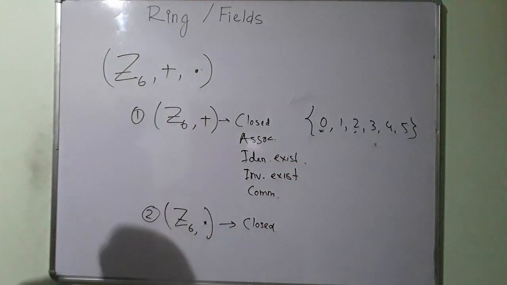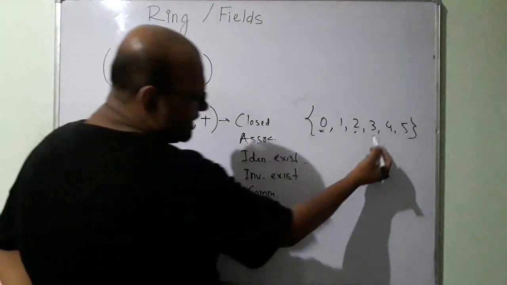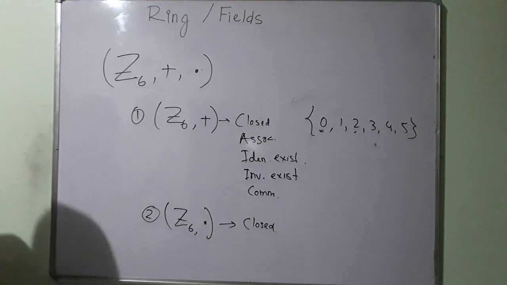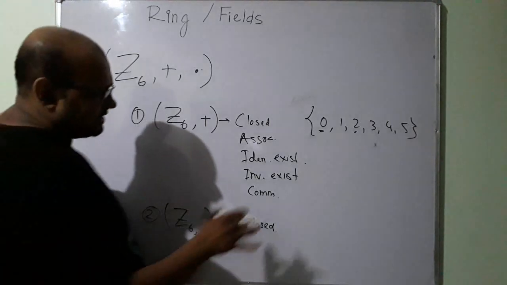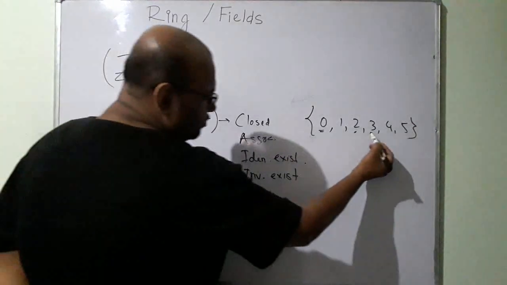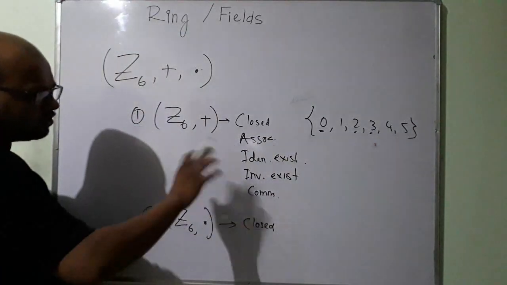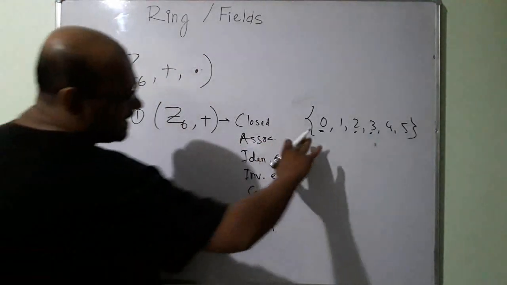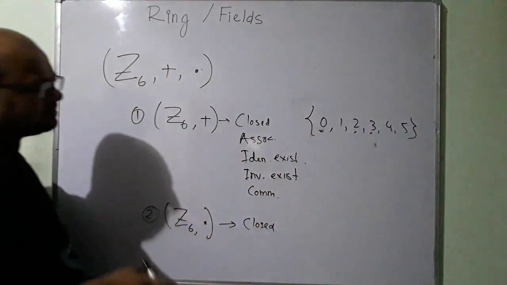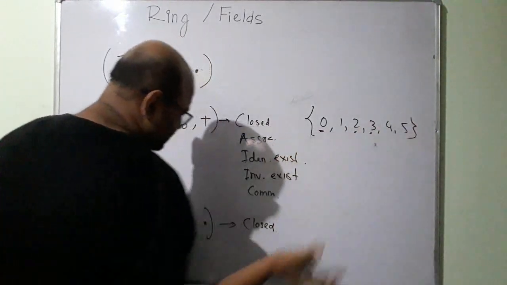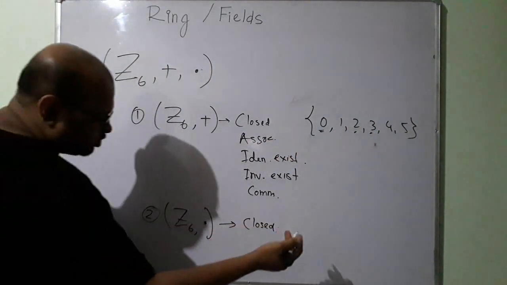I can do another example. 3 into 5 is equal to 15, which is 3 in modulo arithmetic. 3 into 4 is equal to 12, which is equal to 0. So when I do any multiplication, I will get a result which is in this set. So yes, this is closed.